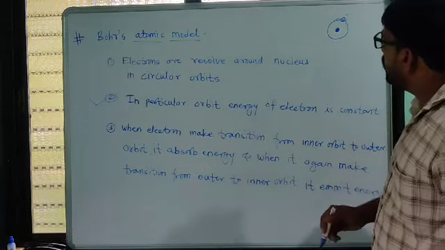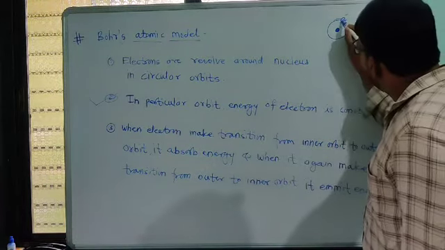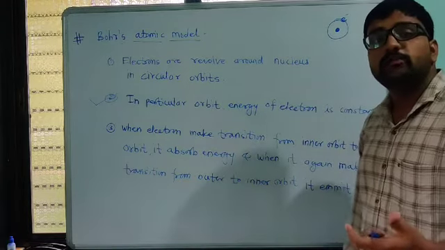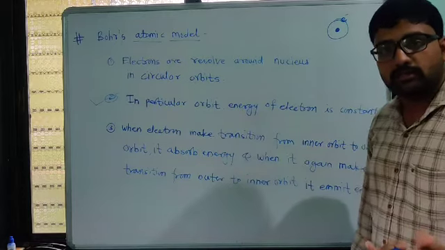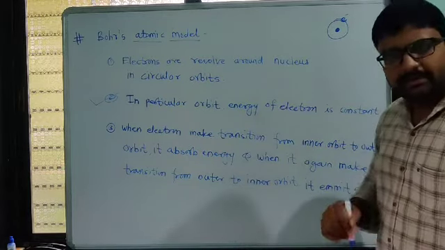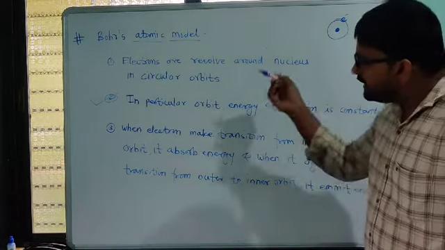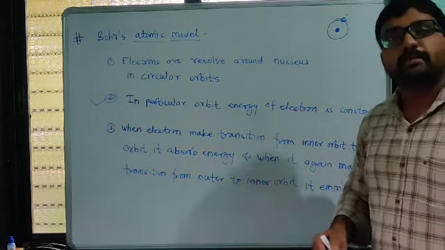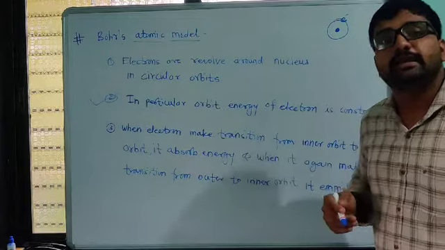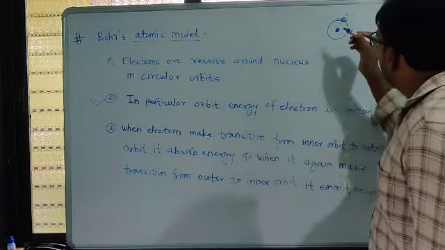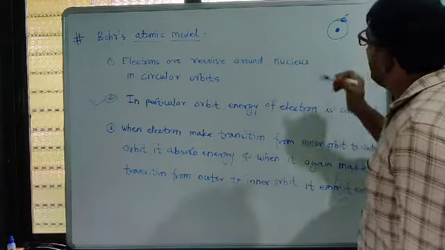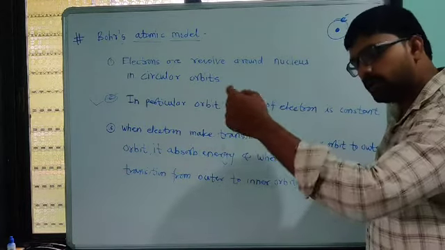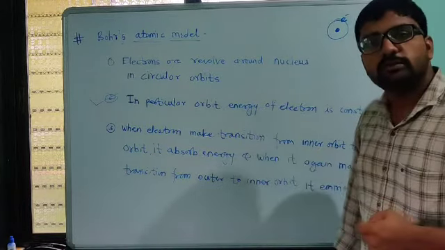Electrons are negatively charged particles, and the law tells us that in physics, if any charged body revolves in a circular path, it emits its energy. So here the electron should emit energy, but that explanation was not given in Rutherford's model.